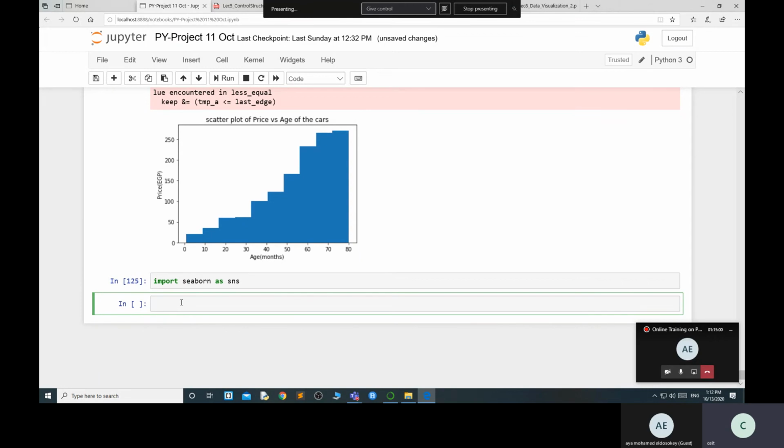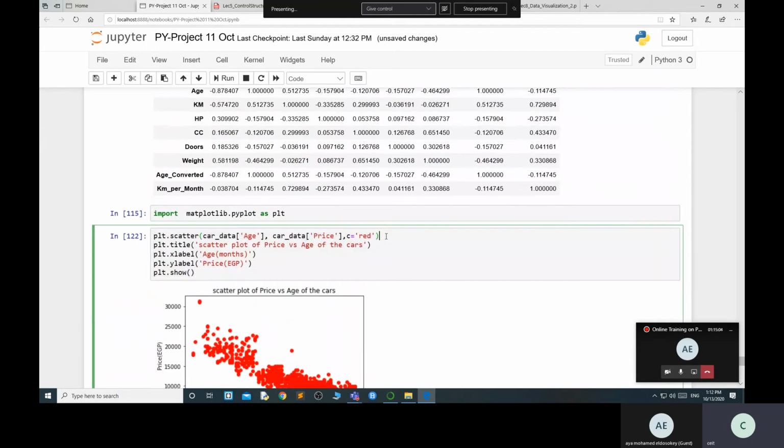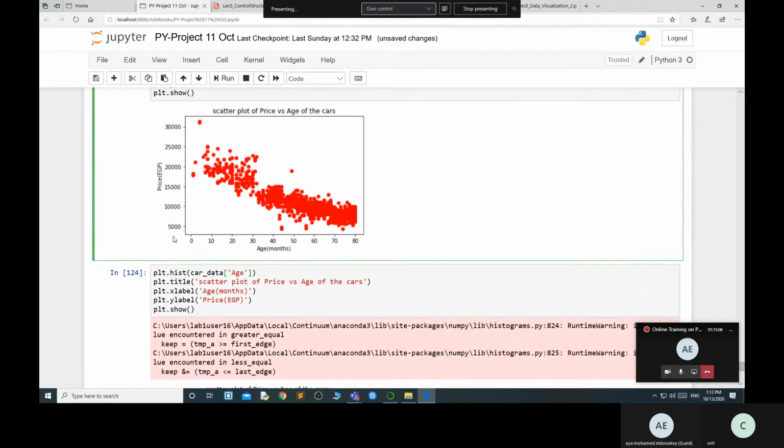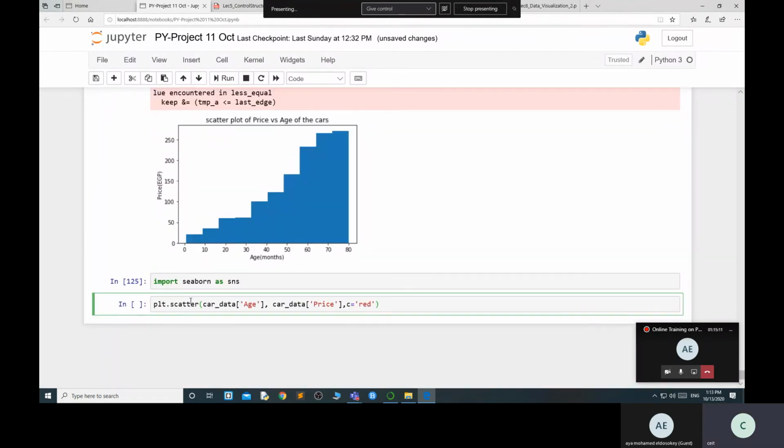Now I am using the same thing. I'm using sns.regplot, the regression plot.